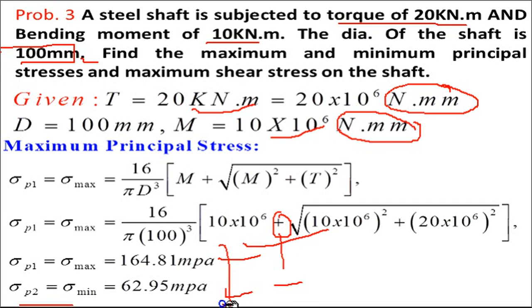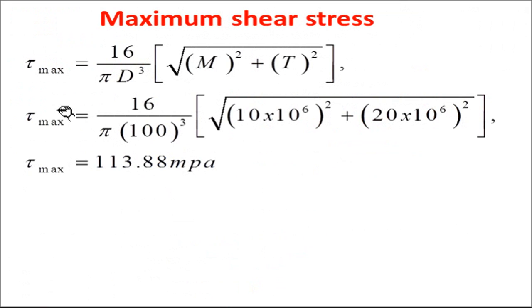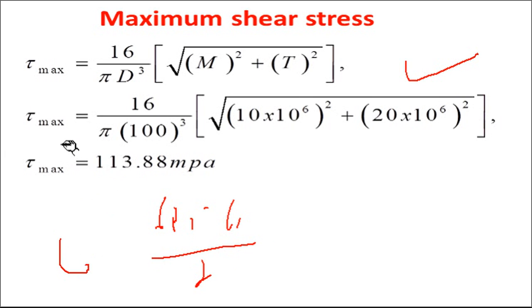So here I have shown both values, minimum as well as maximum, and to find tau max use the formula, or you can use the shortcut method, sigma P1 minus sigma P2 by 2. In that way also you will get the correct value of tau max.